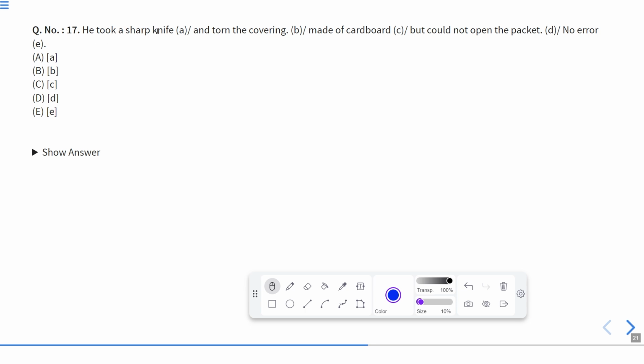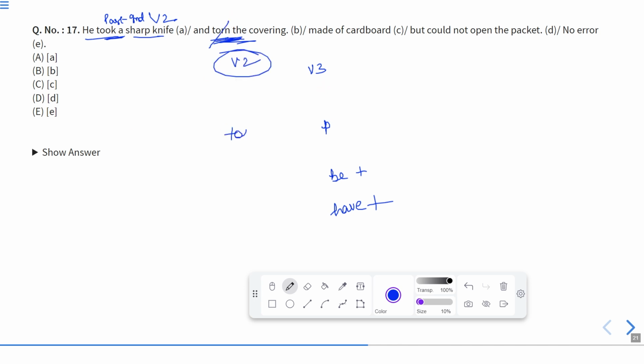He took a sharp knife and toned the covering. Toned. Now tone is actually the verb third form, which can be used only in the passive voice, or after the be form, or after the have or has form. But it is written he took. Took means past indefinite. And if it is the past indefinite, that is verb second. So here as well we need verb second form only, not the verb third form, whereas tone is the verb third form. So this tone should be replaced with the word tore, because the second form of tear is tore and the third form is torn. So here we need the second form, that is tore.